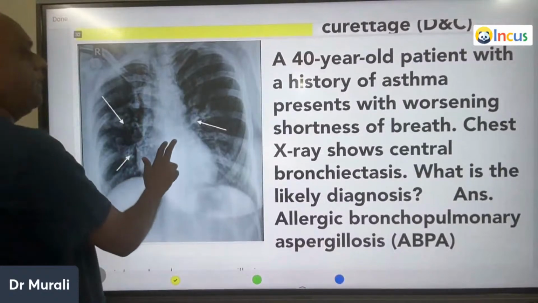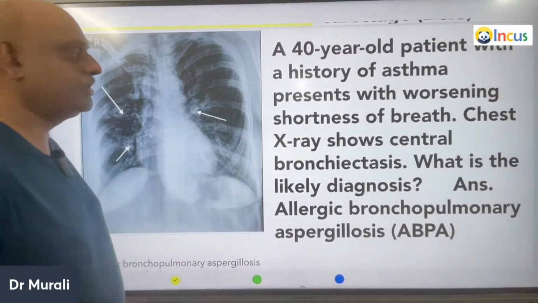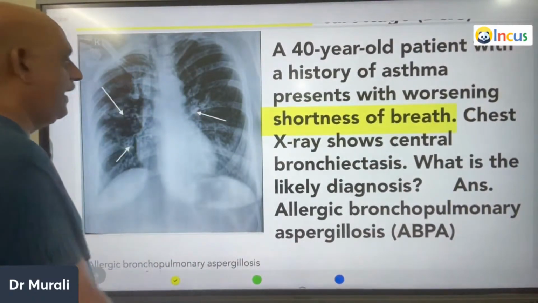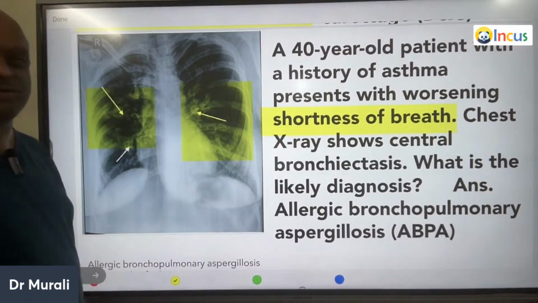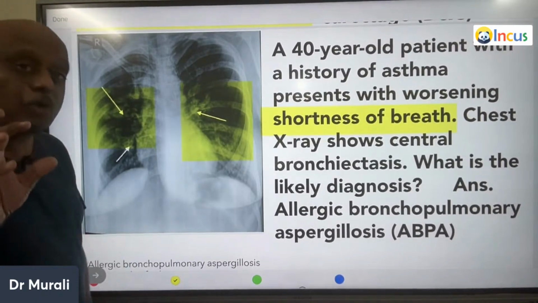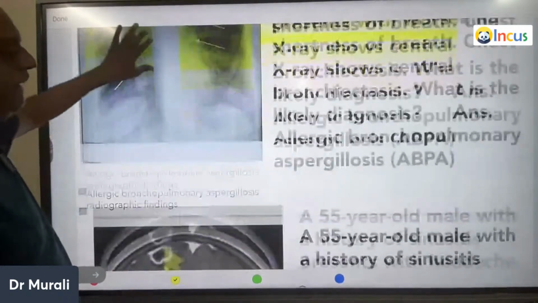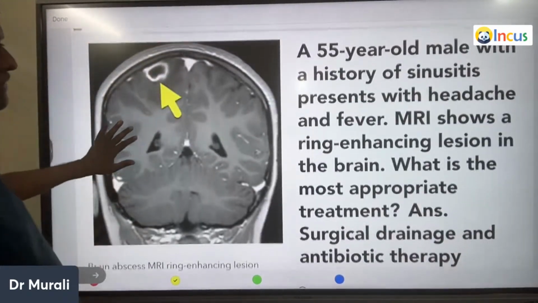A 40-year-old patient with a history of asthma, which is worsening, with worsening shortness of breath. And what do you see here? Ring shadows, which are indicative of bronchiectasis, are seen centrally, which is a feature of ABPA, allergic bronchopulmonary aspergillosis.